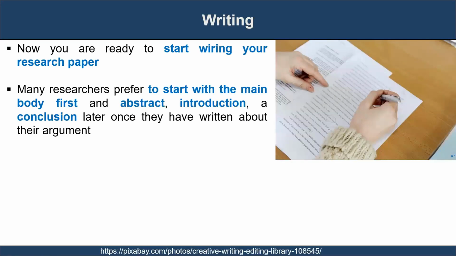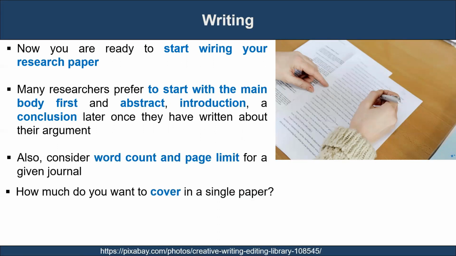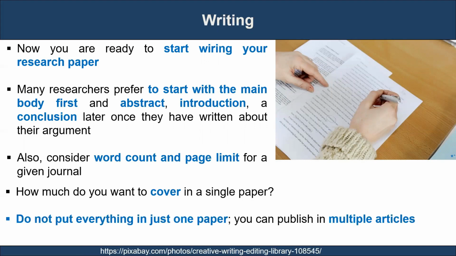Many researchers prefer to start with the main body first, and the abstract, introduction, and conclusion later, once they have written the main body. Also consider the word count and the page limit for a given journal. That will help you to estimate how much you want to cover in a single paper. Do not put everything in just one paper. You can publish multiple articles on the same research problem by supplying various methodologies and solutions in a segmented manner.